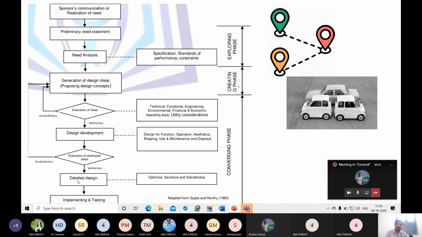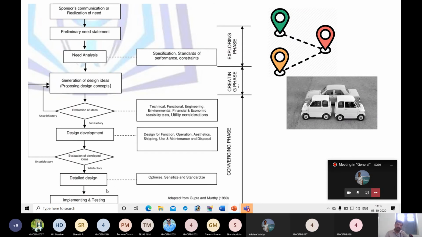In detailed design, you are going to specify the tolerances, fits, and finish required for the product, all those things. And you are going to optimize, sensitize and standardize. If you are satisfied that these are the final specifications of the design, then you can go for standardizing and optimizing. If everything is fine, then the design is ready.